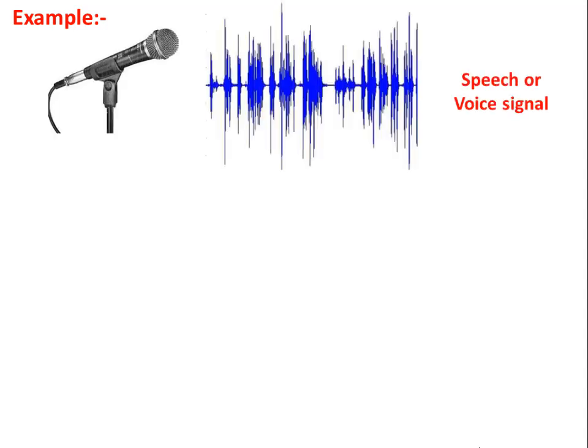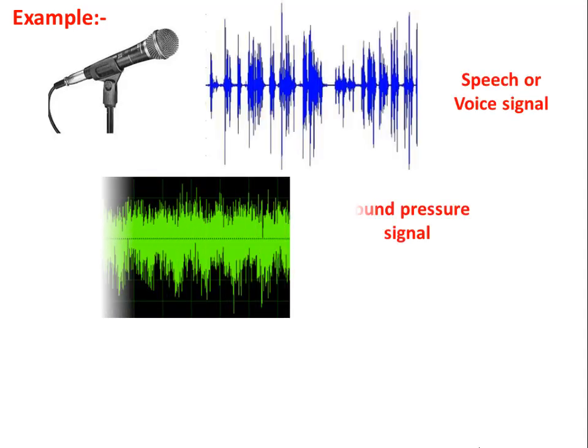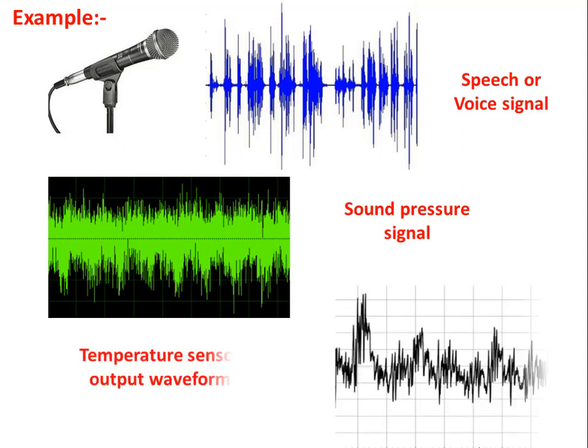Look at some examples of continuous time signal. In communication systems, there are many signal representations which can be defined as continuous time signal. In that, speech or voice signal, sound pressure signal, temperature sensor output can be considered as continuous time signal.